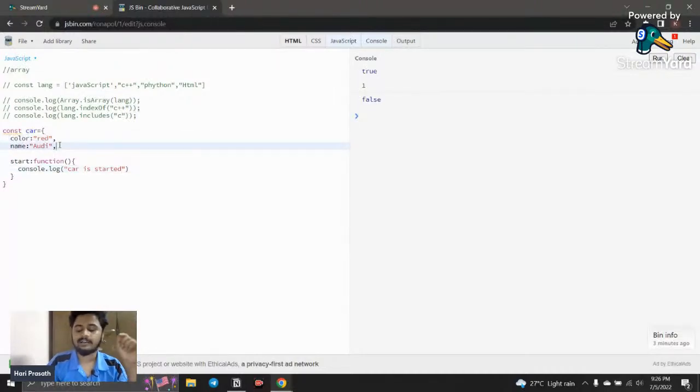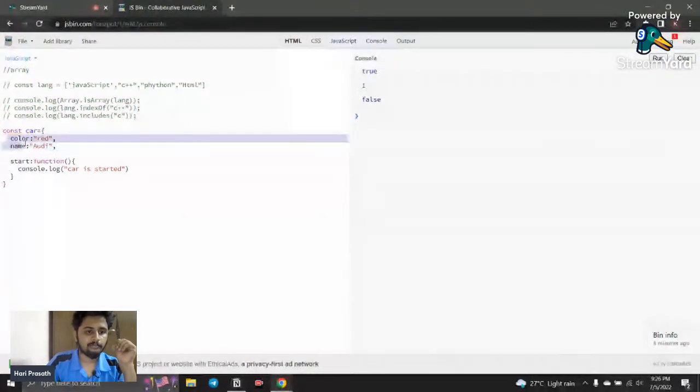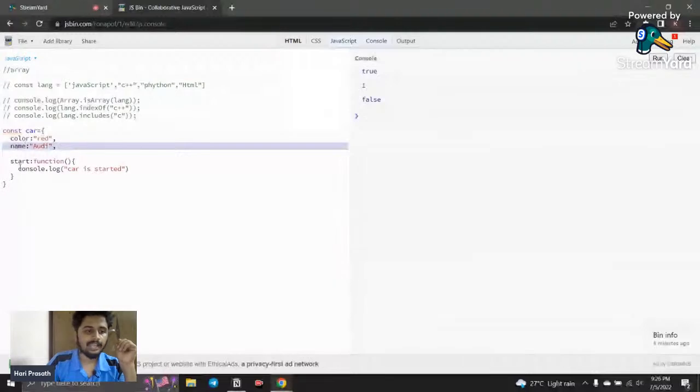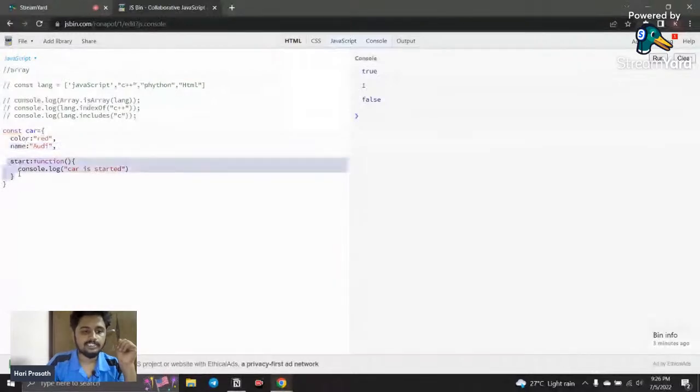In a string we say dot length, right? That is called a property. Same like this, here you can see color and name are properties. And this is a normal function, but it belongs inside an object, so it is called a method. A function inside an object is considered a method.